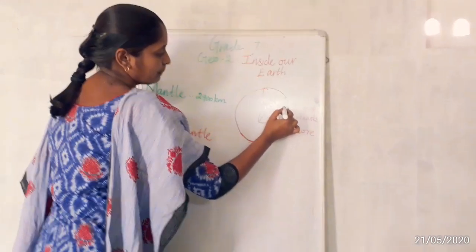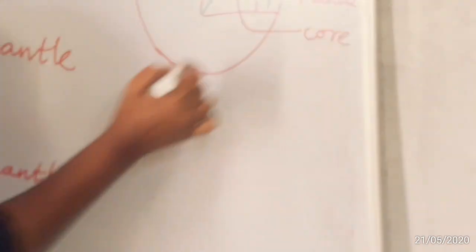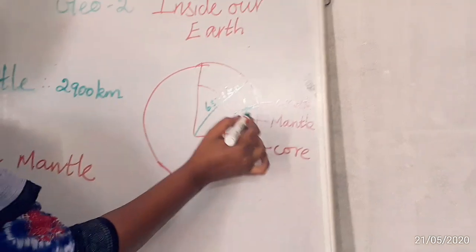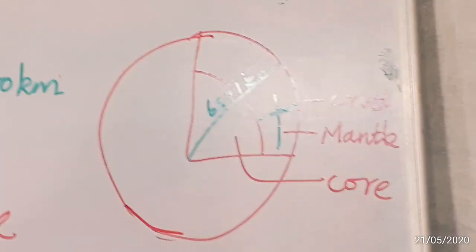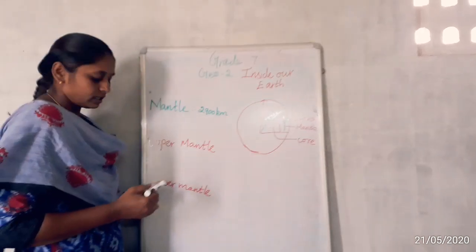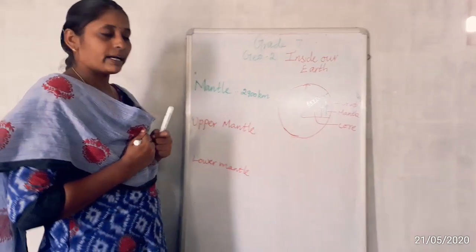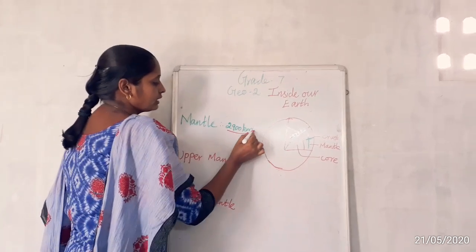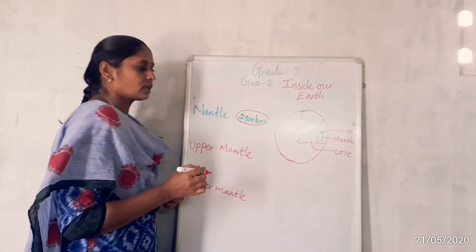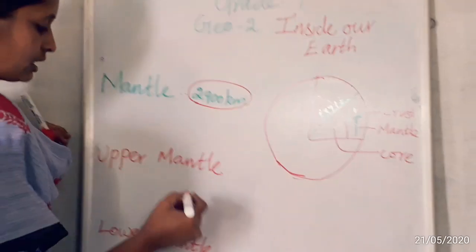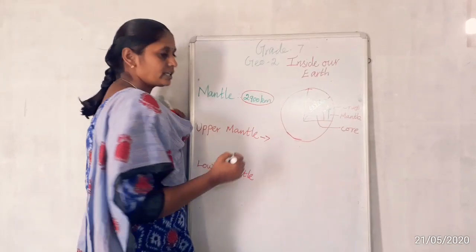The part present near the crust, very close to the crust, is called the upper mantle. The layer very close to the core is called the lower mantle. Okay, so what is the depth of the mantle? 2900 kilometers.